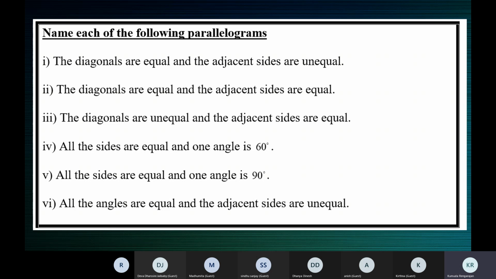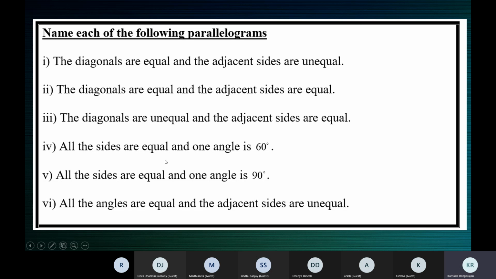So it's a rhombus. Fourth one, children: all the sides are equal and one angle is 60 degrees. Now tell me, in a rectangle and in a square, what are the measures of all the angles? 90 degrees, ma'am. Every angle in a rectangle and a square measures 90 degrees. So this is 60 degrees, which means it cannot be a rectangle or a square.